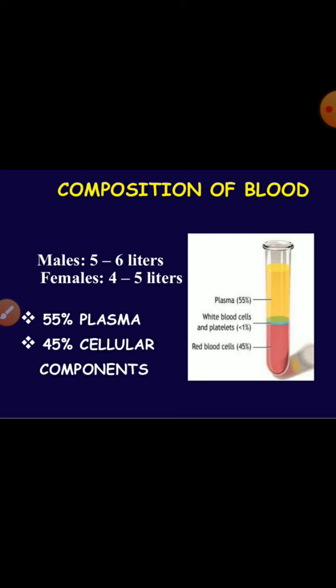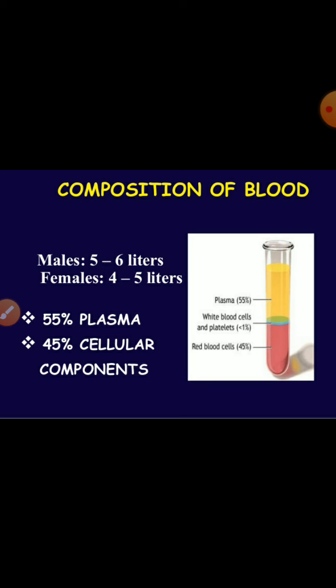First we talk about plasma. Plasma is a faint yellow colored non-living fluid which forms about 55 to 60% of blood volume. A decrease in the plasma level of blood due to decreased fluid intake or excessive loss of water due to excessive sweating, diarrhea or vomiting is called dehydration.